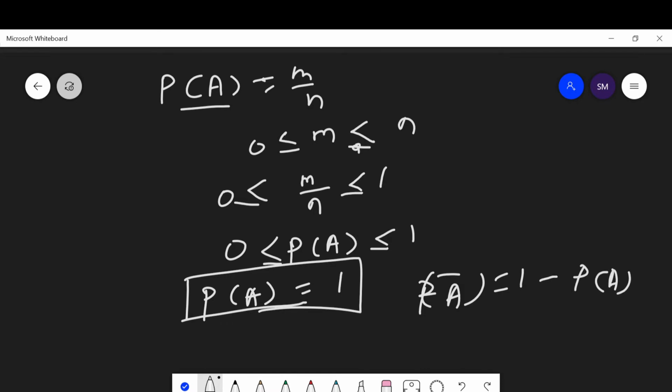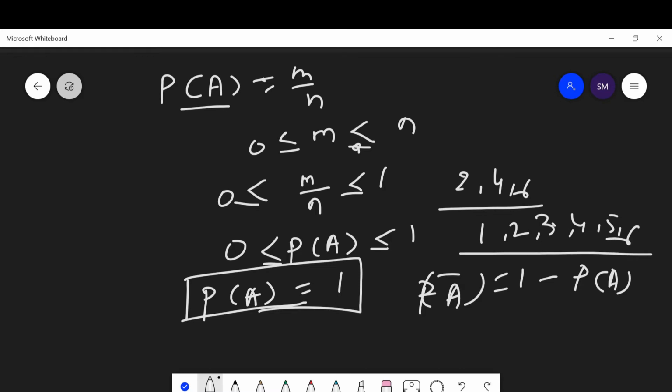Suppose we throw a die and want to get an even number. The even numbers are 2, 4 or 6. Then the total events are 1, 2, 3, 4, 5, 6. The total number of events is 6, and the favorable events, getting only even numbers, are 3.